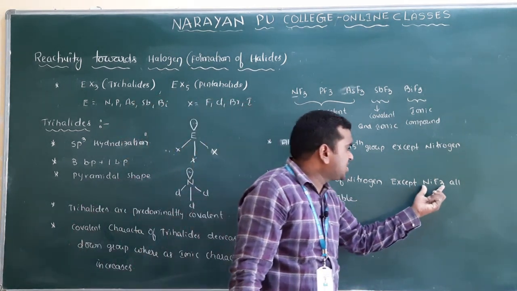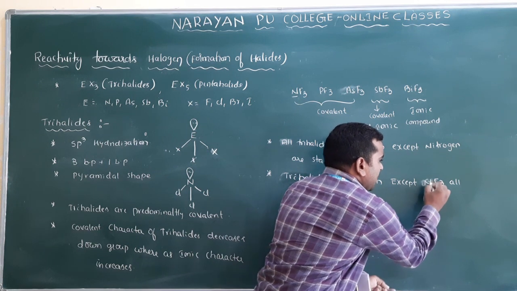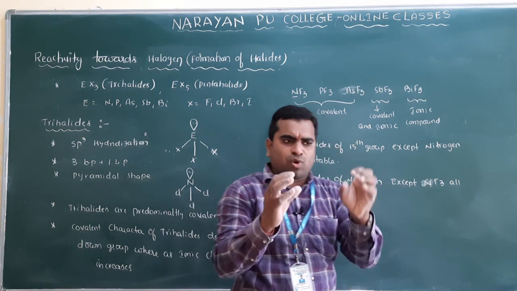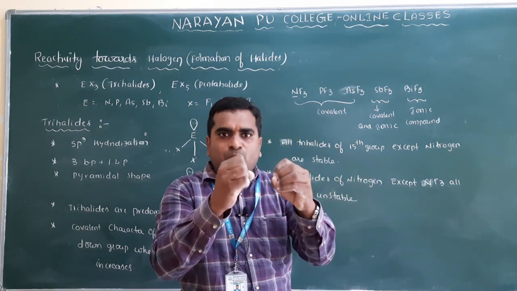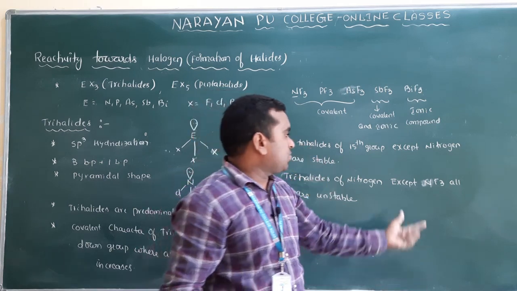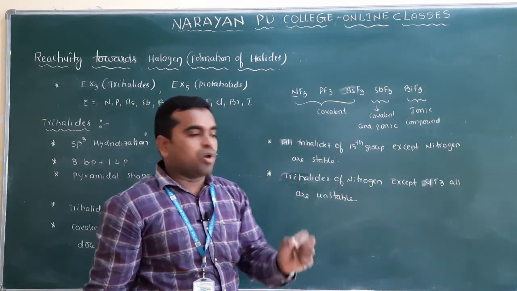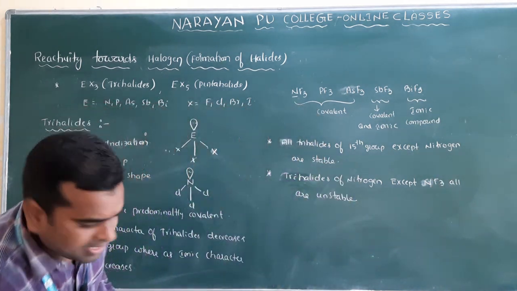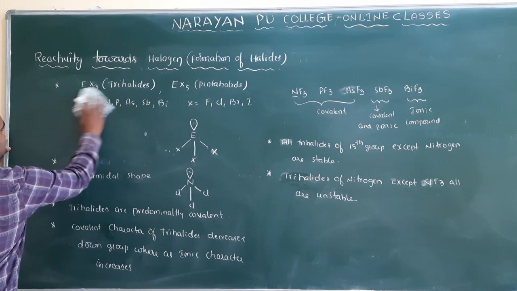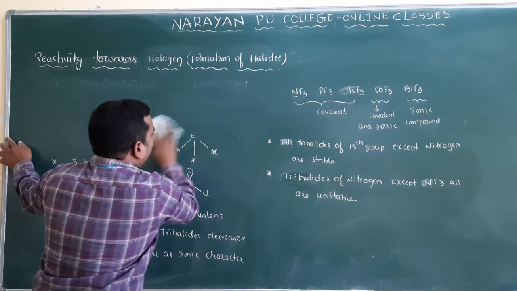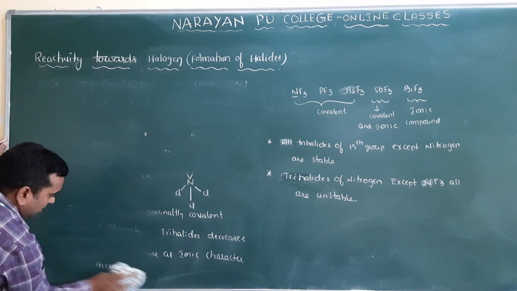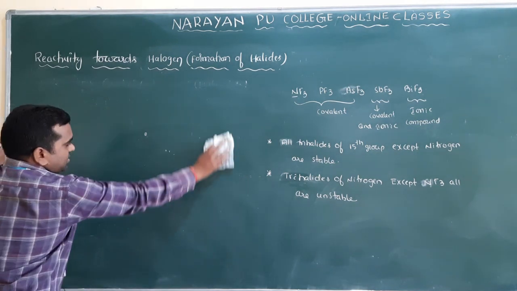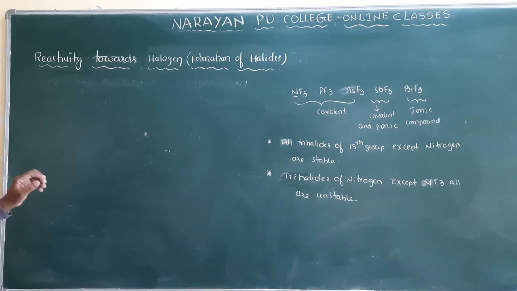Why is NF3 stable? Because there is only a small difference in the sizes of nitrogen and fluorine. Nitrogen is small, fluorine is also small. Small atoms mean the bond will be very strong. So NF3 is stable and the remaining trihalides are unstable. That is why NF3 does not undergo hydrolysis. Very important for competitive exams: which nitrogen trihalide does not undergo hydrolysis? NF3, because it is stable.